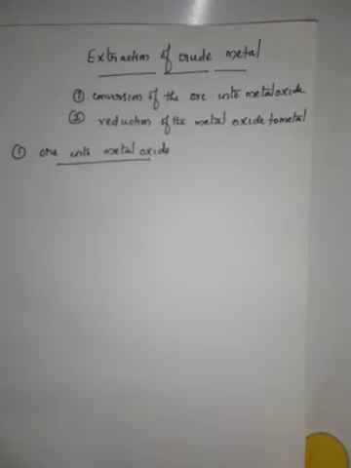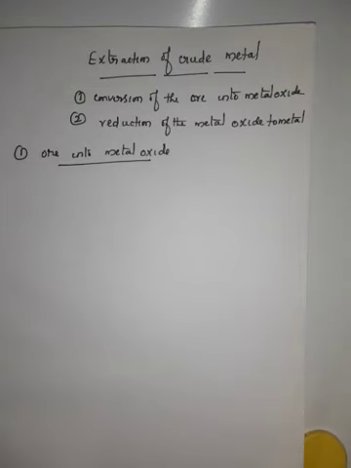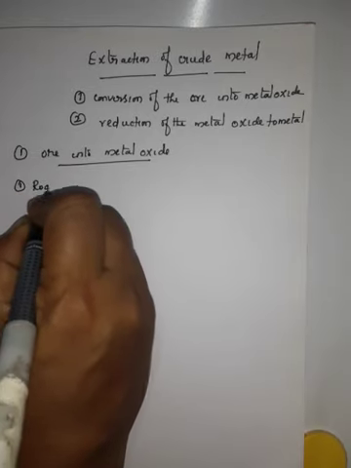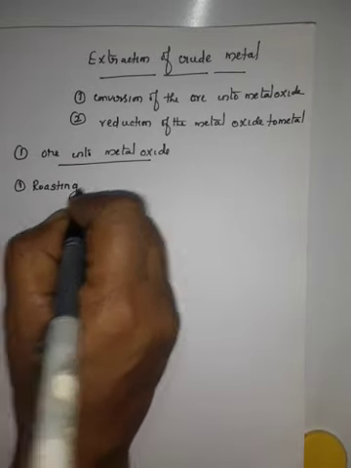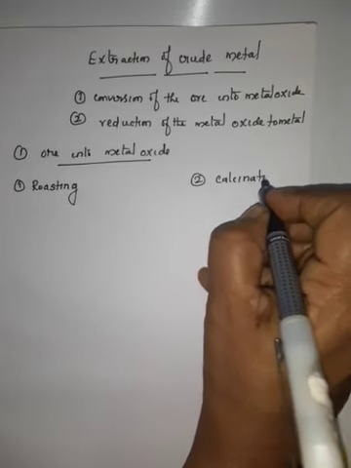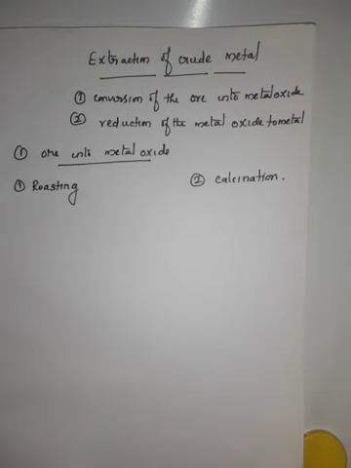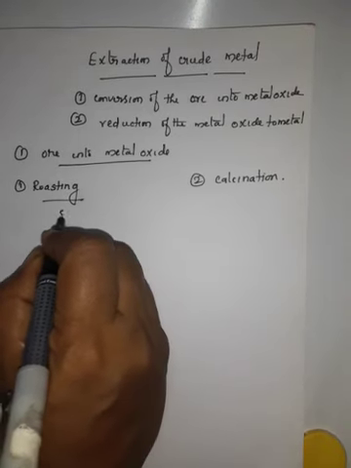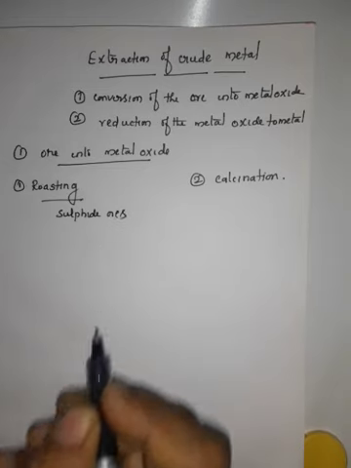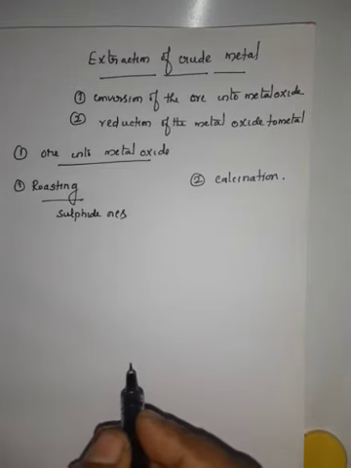In this method, mainly there are 2 methods followed. First one is roasting. Second one is calcination. Roasting is mainly meant for the sulfide ores. Already you are familiar with the sulfide ores.